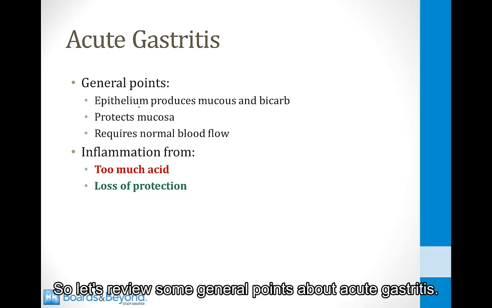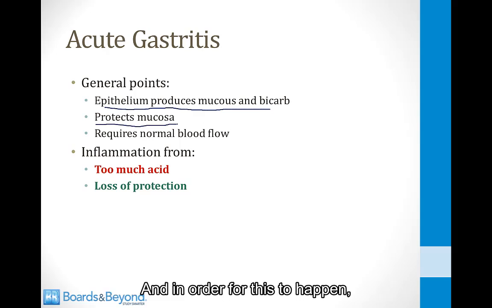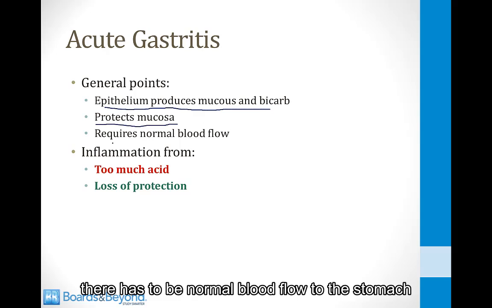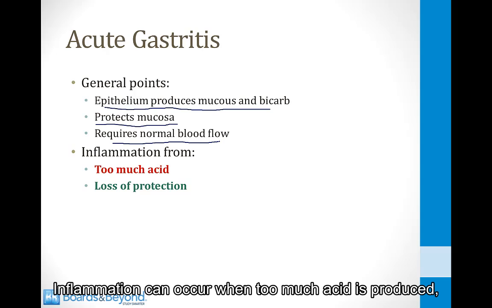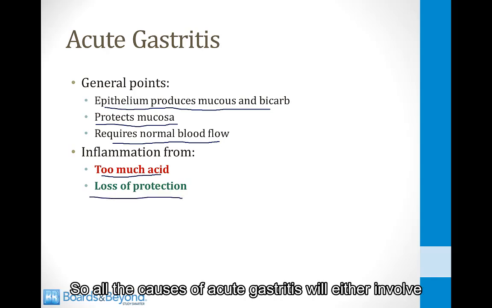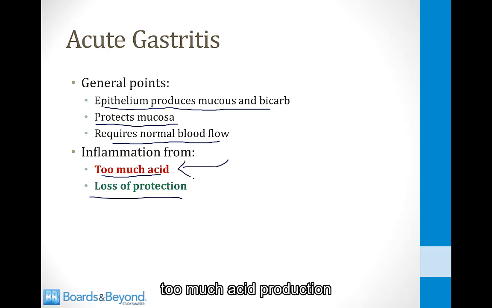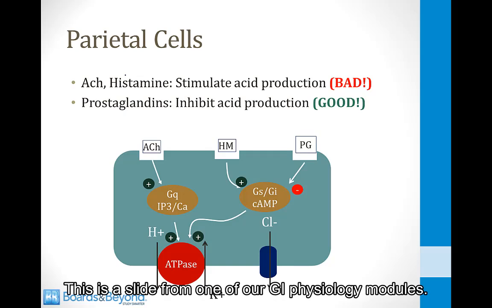They will be much more likely to ask you if you understand the mechanism by which the mucosa becomes inflamed. So let's review some general points about acute gastritis. The epithelium produces mucus and bicarb, and this protects the mucosa. And in order for this to happen, there has to be normal blood flow to the stomach and the mucosal layer. Inflammation can occur when too much acid is produced or if for some reason the protection of the mucosa is lost. So all the causes of acute gastritis will either involve too much acid production or the loss of protection of the mucosa.